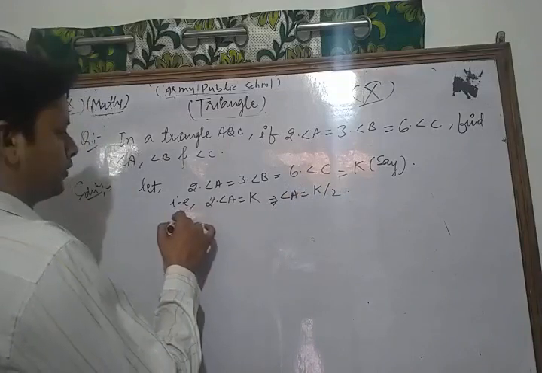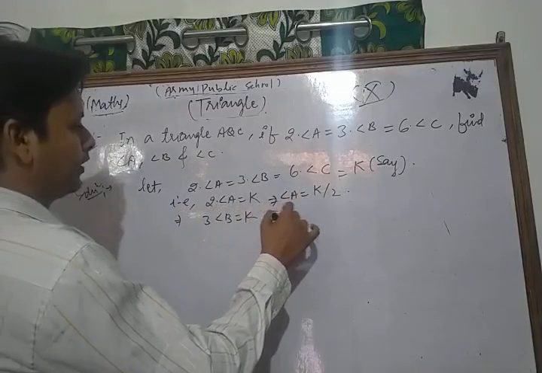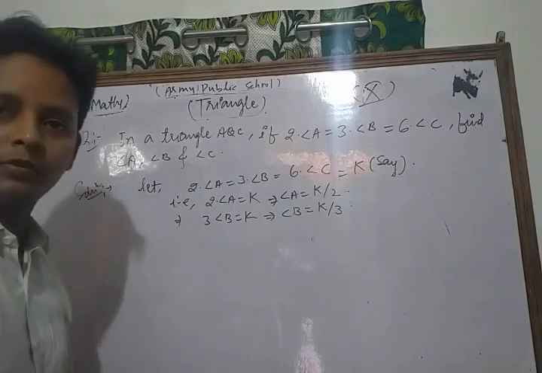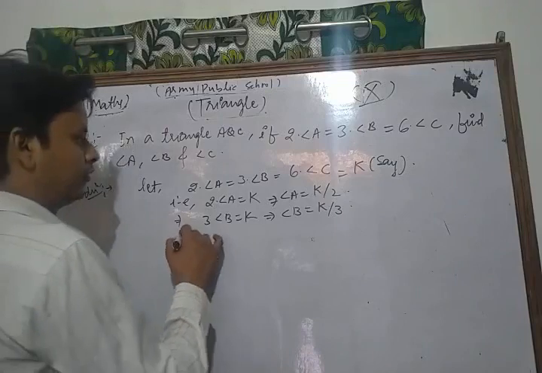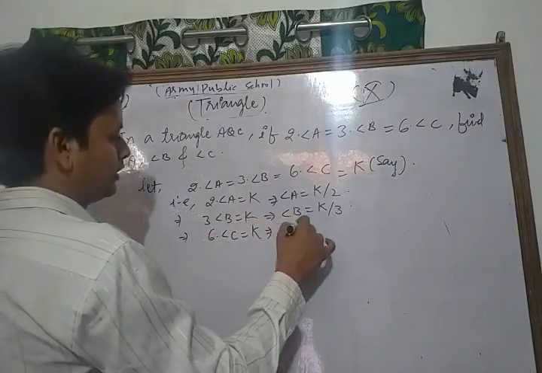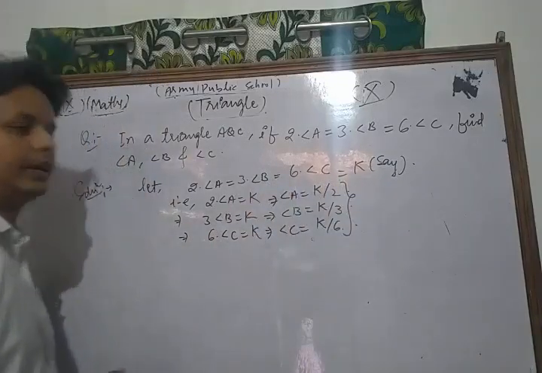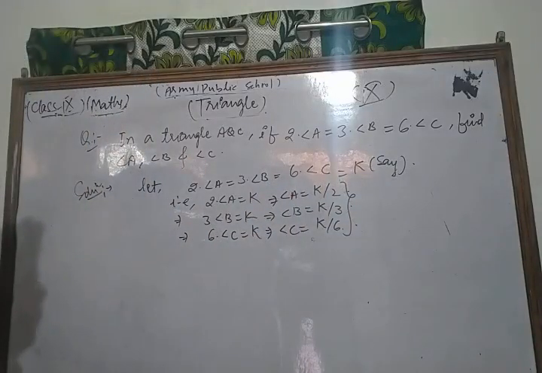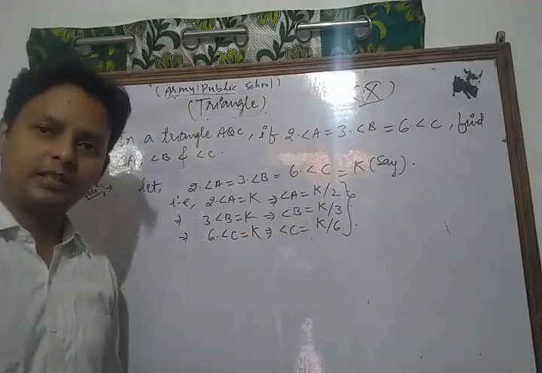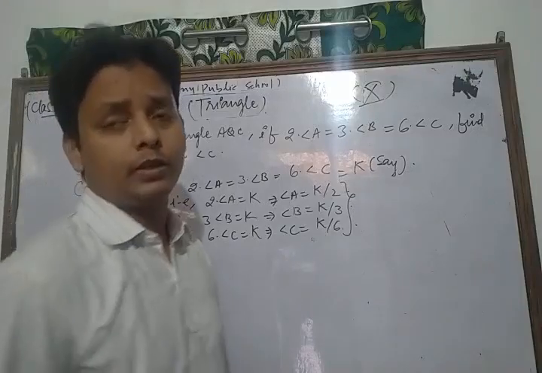If we take 3 times angle B is equal to K, then we get angle B is equal to K by 3. Now if we take 6 times angle C is equal to K, then we get angle C is equal to K by 6. So in this way, we find angle A as K by 2, angle B as K by 3, and angle C as K by 6.